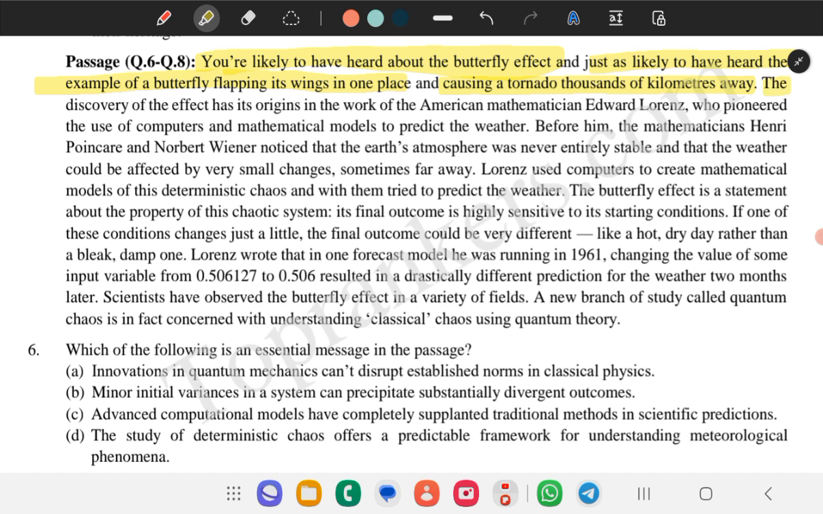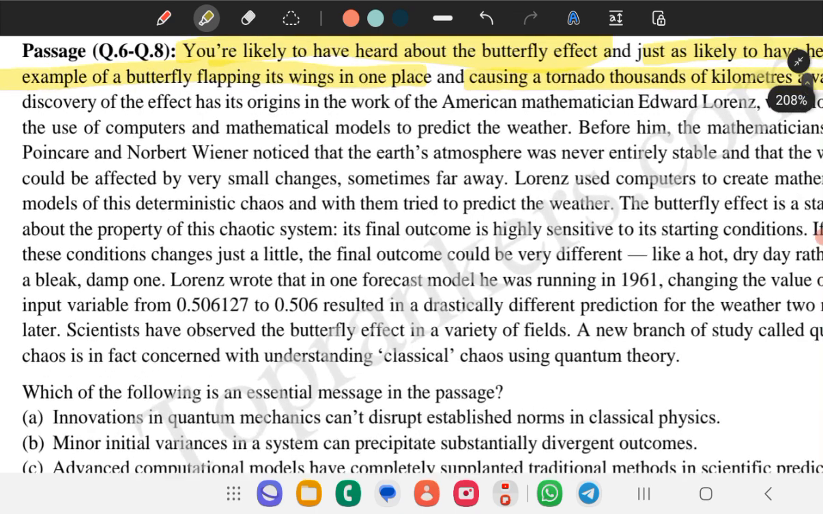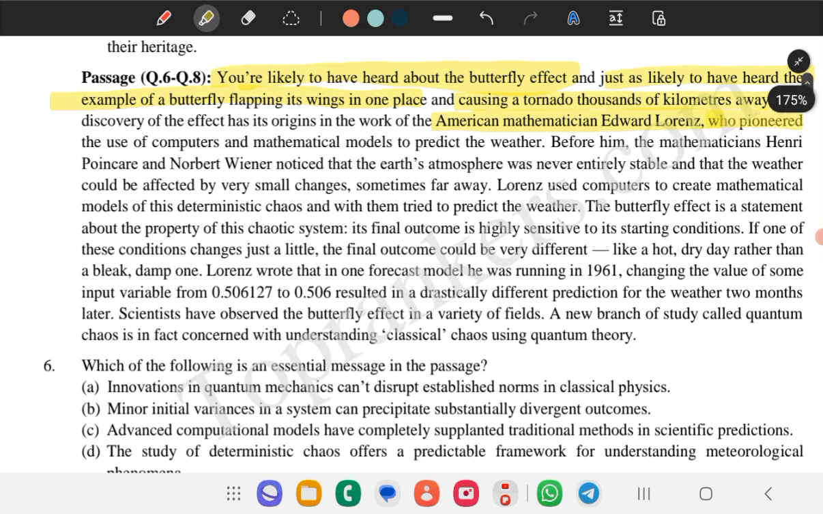The discovery of the effect has its origin in the work of the American mathematician Edward Lorenz, who pioneered the use of the computer and mathematical models to predict weather. Edward Lorenz was an inventor who used computer mathematical models to predict the weather. Before him, mathematicians Henry Poincare and Norbert Wiener noticed the Earth's atmosphere was never entirely stable and that weather could be affected by very small change, sometimes from far away.